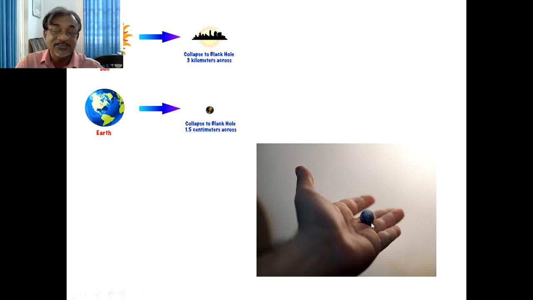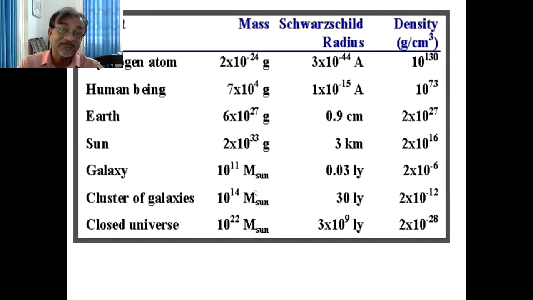You see, this figure represents the size of the black hole when Earth is converted to a black hole. This is an imagination for finding its diameter. So this table gives what happens when Earth, the Sun, our galaxy, cluster of galaxies, closed universe becomes a black hole. Its radius is given here. So its radius becomes very, very small and density becomes very, very great.